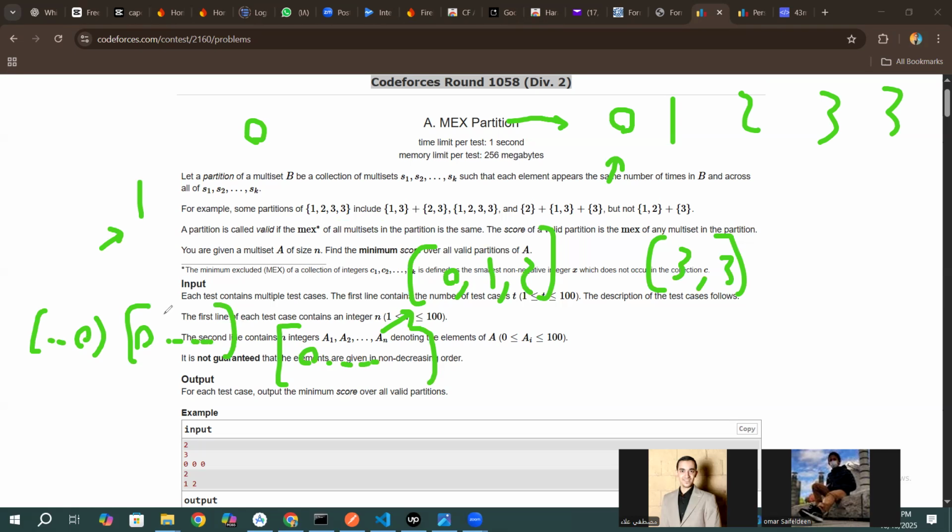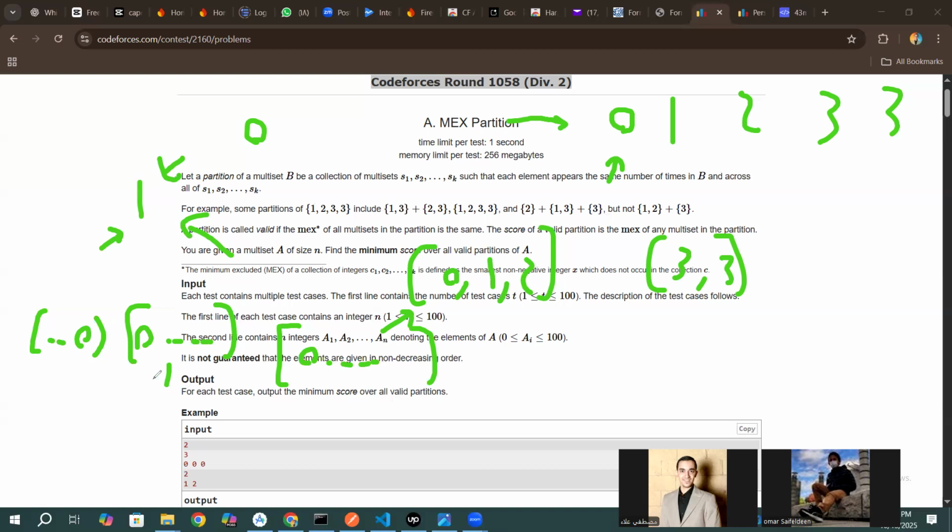Why did I say 0 and other things? Because 0 must exist in all of them, because the mex should be the same in all of them. So everyone should have 0. And now we are thinking about letting it be 1, so we will be in the same problem. If we have at least one 1, then we can't let the score be 1, because 1 will exist in one of them, so one of them will have 0 and 1.